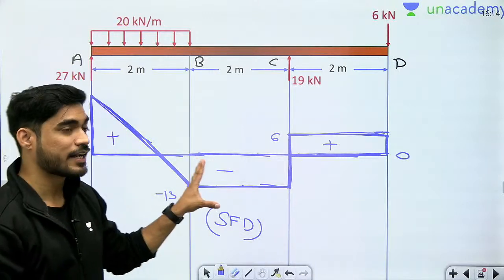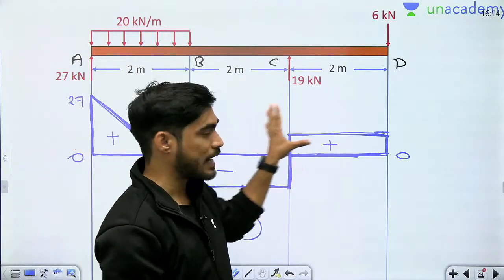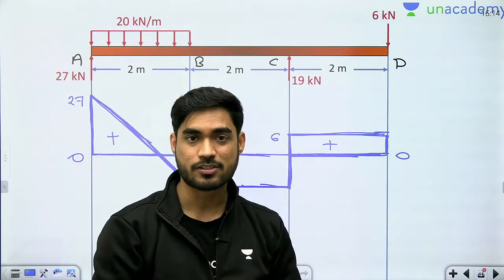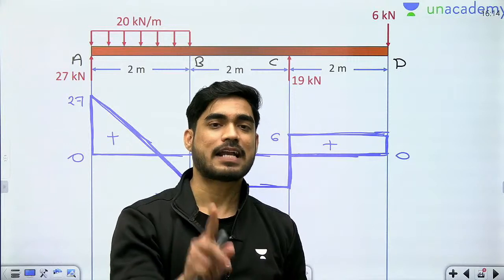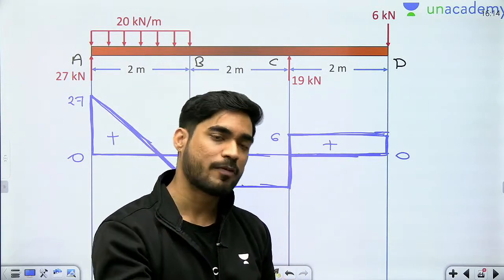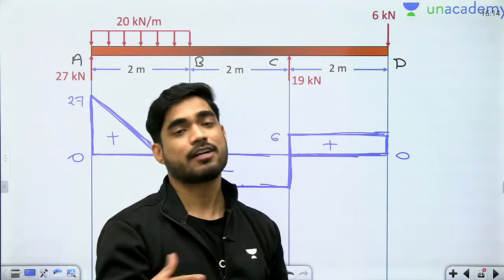Now why am I not giving it in written? Why am I not writing this formula? Why am I not writing this rule? Because beta, there are some exceptions to this rule. That's why I cannot write it. Okay, 99.99% of the time it will work, but 0.01% of the time there are some cases where it will not work.